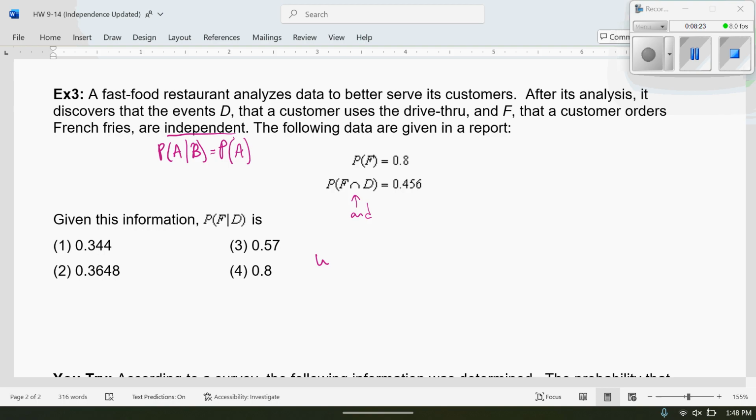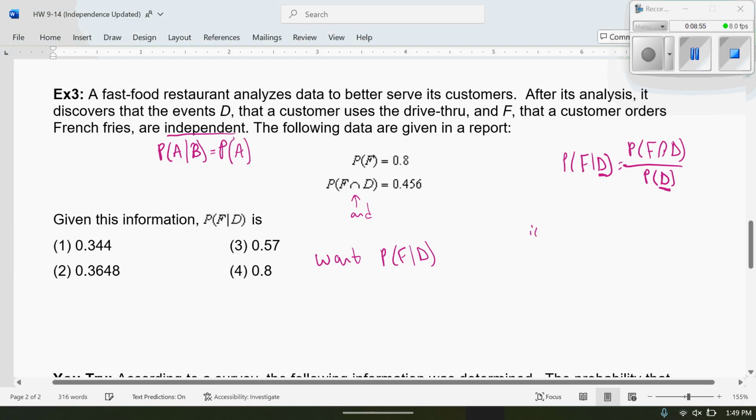They want the probability of F given D. Now, we have two formulas for conditional probability. We know that we have the formula that conditional probability is the probability of F and D divided by the probability of D. Because remember that what goes in the condition goes in the denominator.